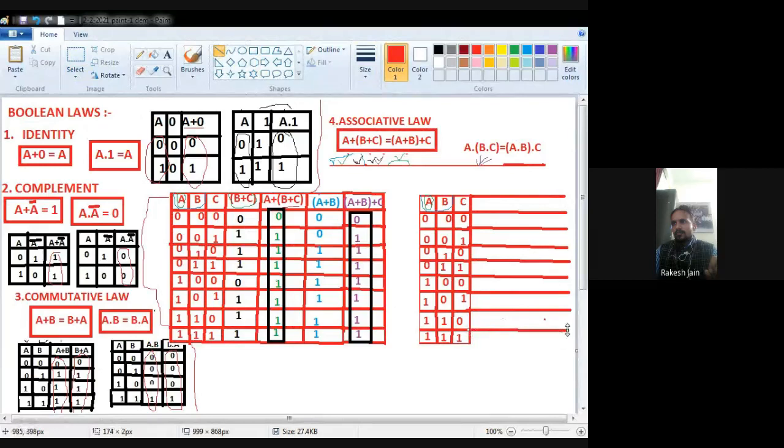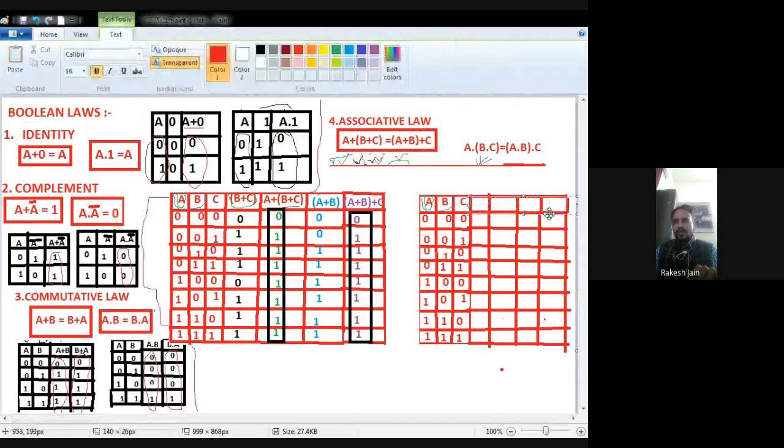Okay. Now we have to prove the second Boolean postulate for the associative law. Okay, now see. Similarly, we have three inputs A, B and C. So we again put A, B and C. Okay. Now what we require, we will see here. We are going to perform this second law.